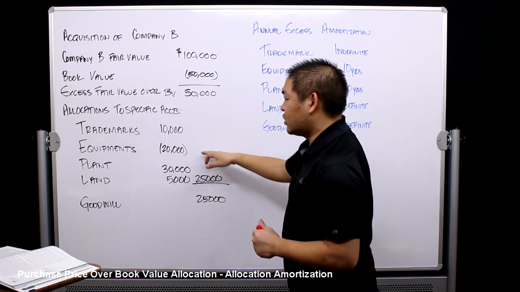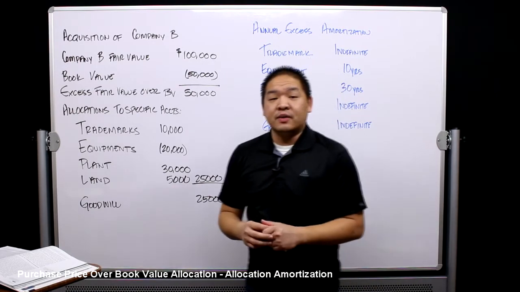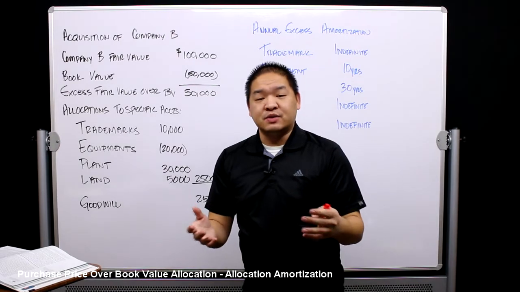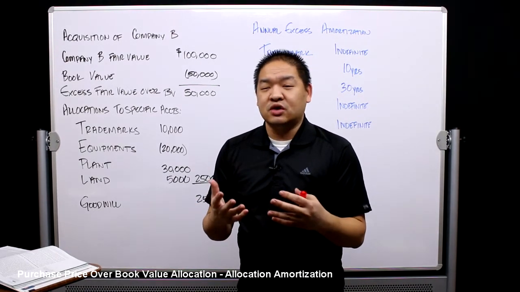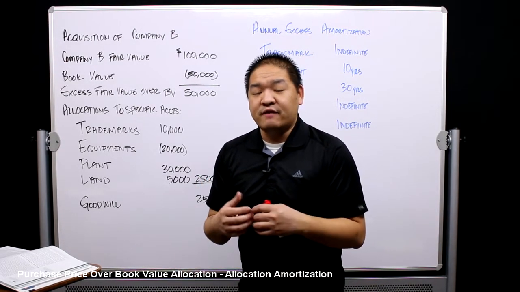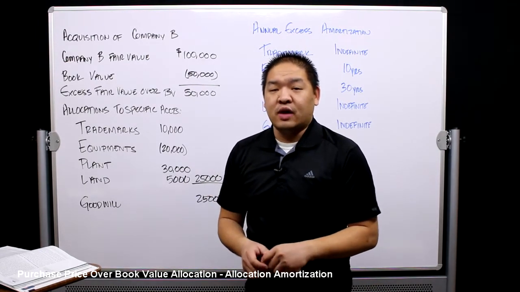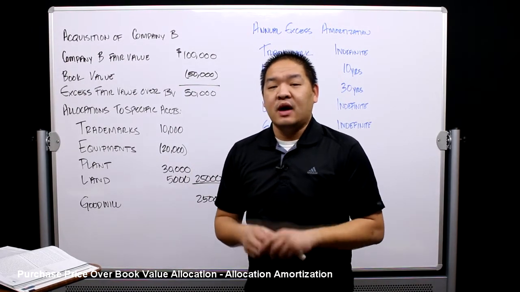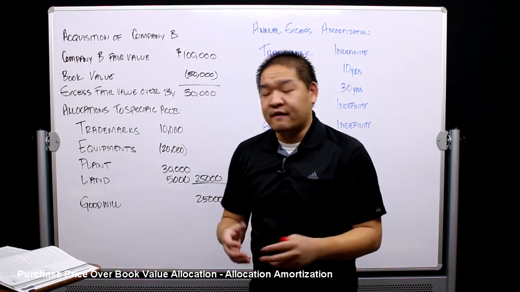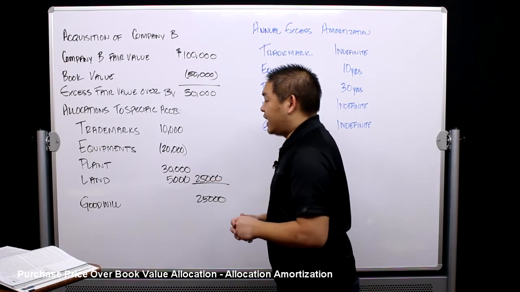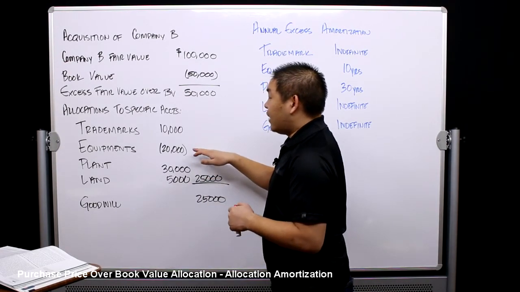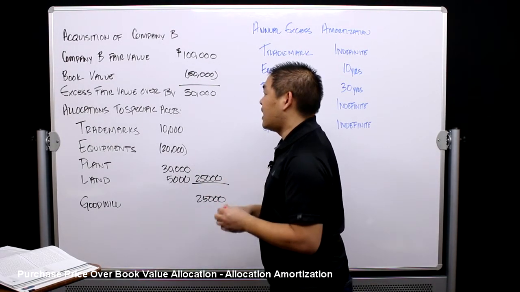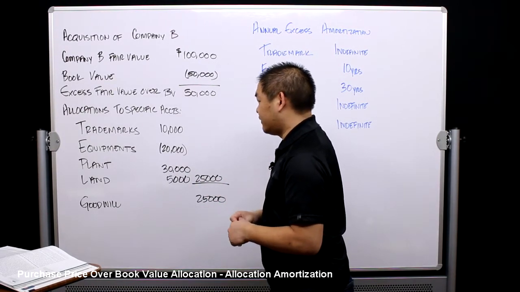Now let's also say that equipment is overvalued on the books. On the books they are at $100,000, but if we take the fair value of all of their equipment, they should only be worth $80,000. So they've overvalued their equipment. They didn't depreciate enough when they acquired, and subsequent to acquisition, they haven't depreciated enough. So it's on their books for $100,000. It should be $80,000. So we have an allocation. We're going to basically get back $20,000 to excess fair value over book value.